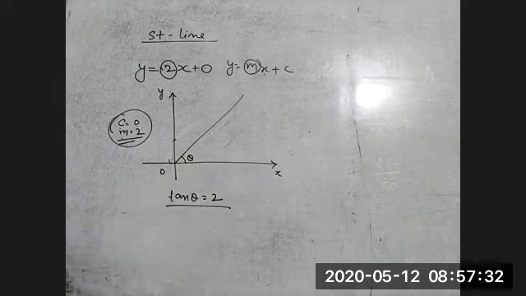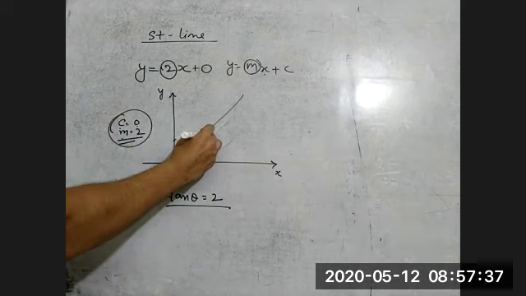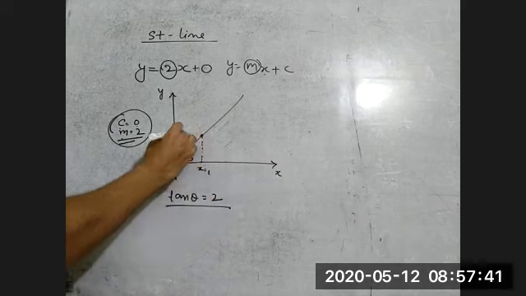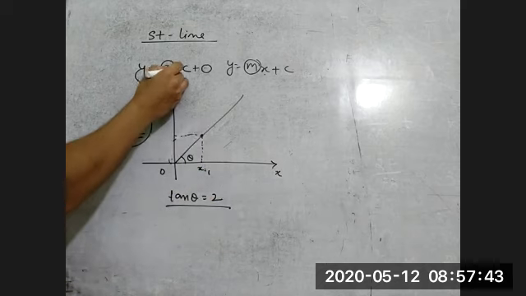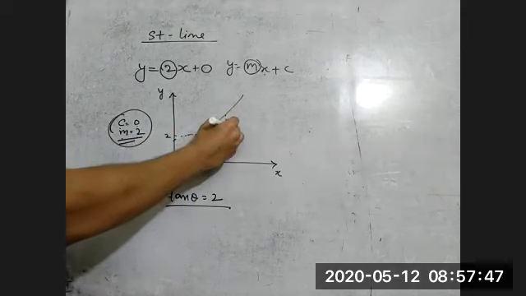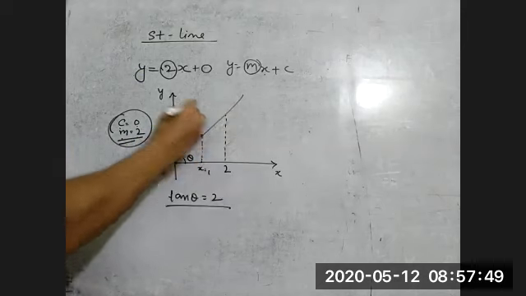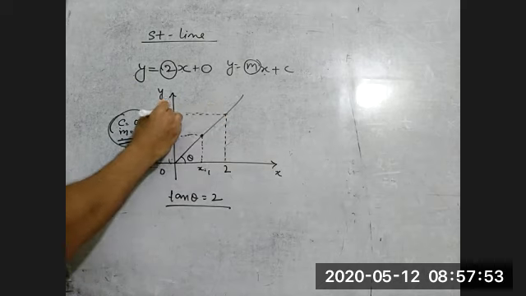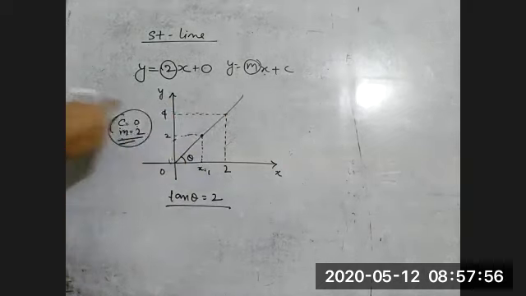So this is a straight line. If suppose we take the value of x as 1, then of course the corresponding y value is 2. If x is equal to 2, then the corresponding value of y is 4.